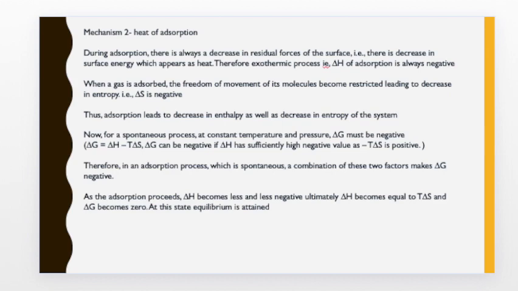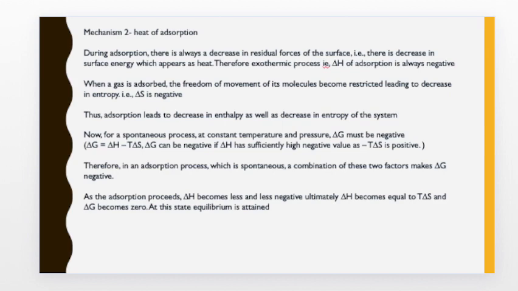Now, the process of adsorption is also a spontaneous process at any constant temperature and pressure. The condition of spontaneity is that the change in Gibbs free energy must be negative, that is, delta G is negative.